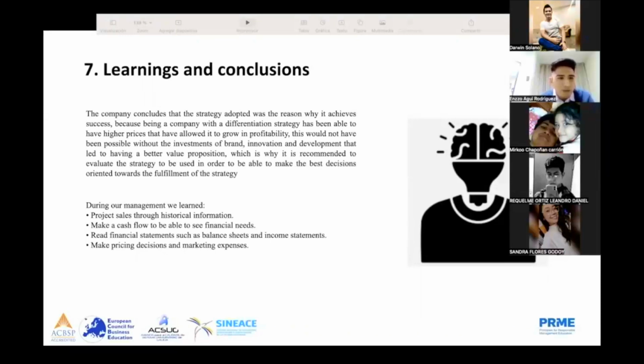During our management, we learned to project sales to grow from historical information, make a cash flow to be able to see financial needs, read financial statements such as balance sheets and income statements, and make pricing decisions and marketing spending.